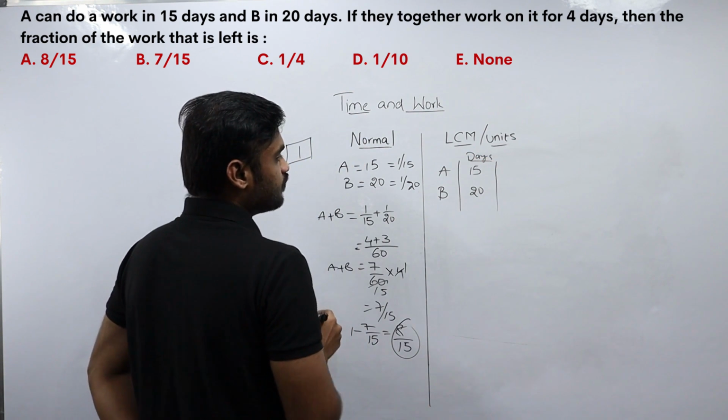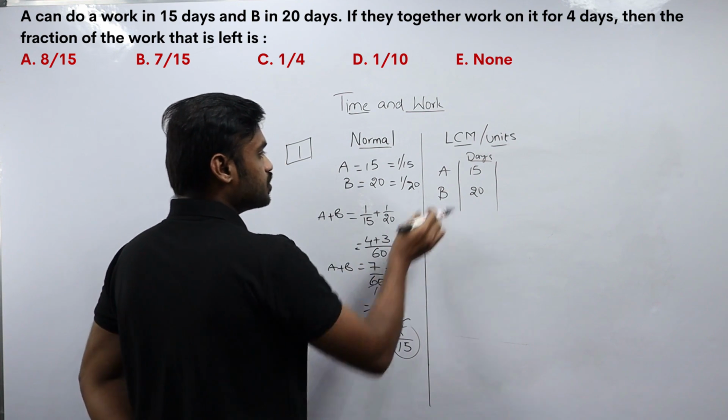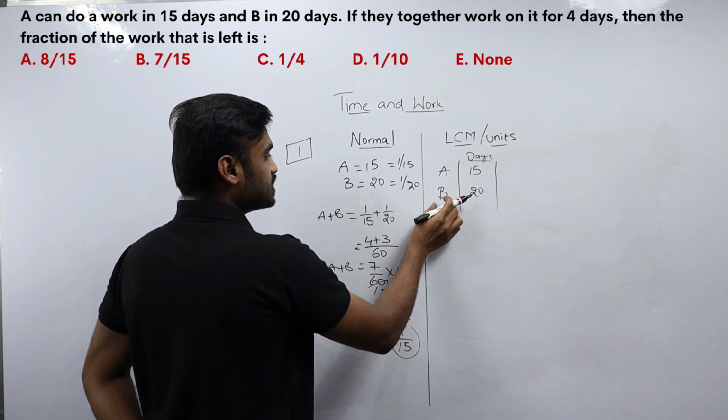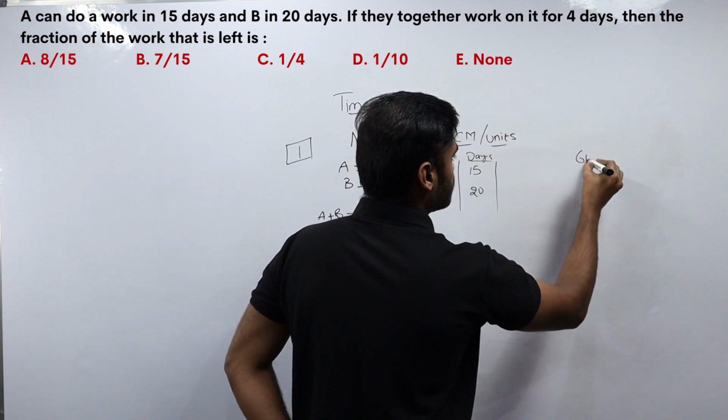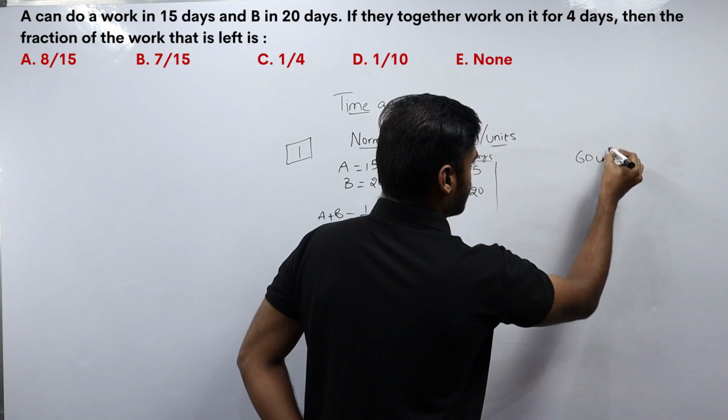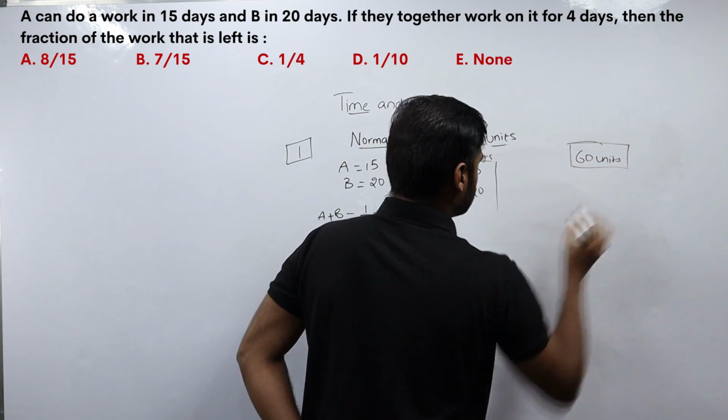Okay, now we need to find out what is the fraction of work left over. A is completing in 15 days, B is completing in 20 days. The LCM of 15 and 20 will be 60. So 60 units is the total amount of work to be done.